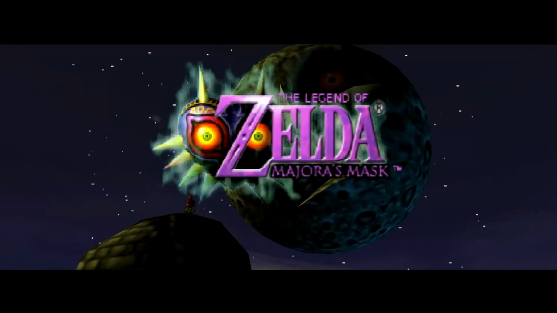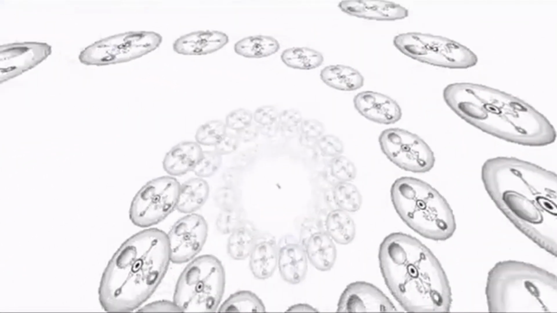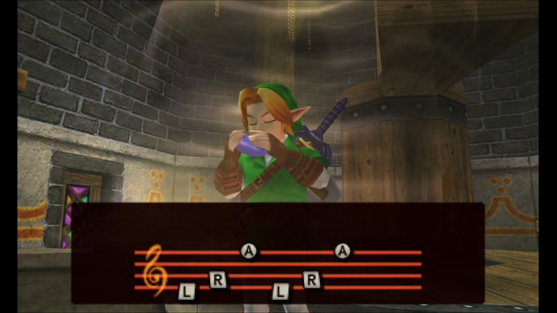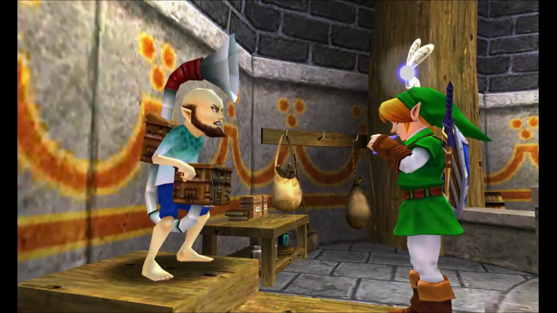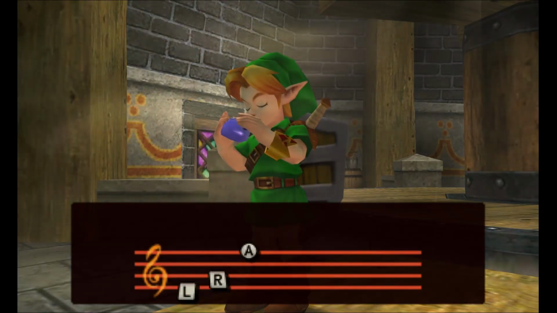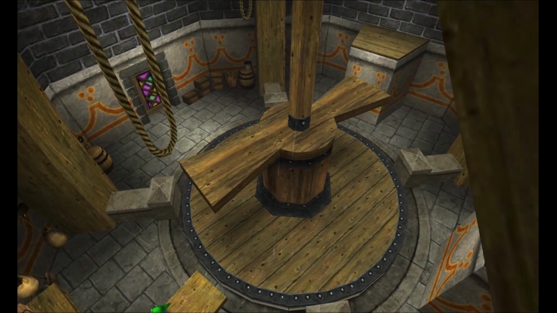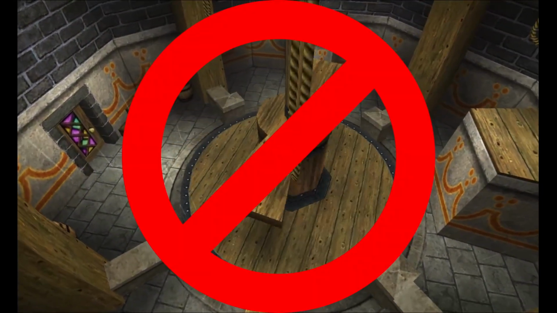Also, in Majora's Mask, we see Link travel back in time multiple times using the Ocarina, but we don't see a bunch of timelines splitting off in Majora's Mask. Then in Ocarina of Time, you learn the Song of Storms from the music box man in the windmill of Kakariko Village in the future. But wait, he learned that song from you after you travel back in time after you learned it from him. So this event is predestined, but Master Sword time travel should only change the future, not be predestined.